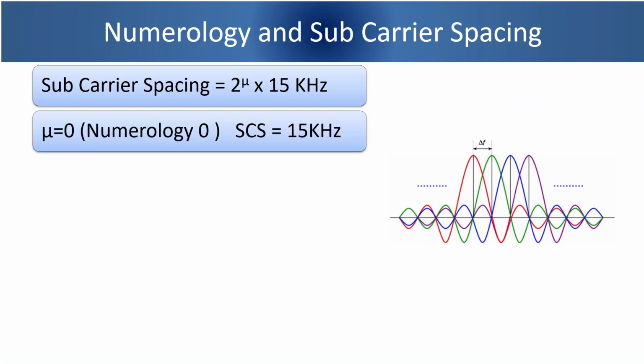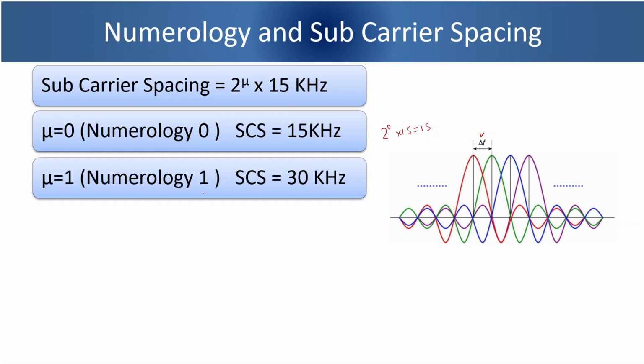So in case numerology is 0, that means the subcarrier spacing, that is delta F in this picture, will be 15 kHz, because 2 to the power 0 into 15 will be 15 kHz. If numerology is 1, our subcarrier spacing will be 30 kHz, as 2 to the power 1 into 15 is equal to 30.